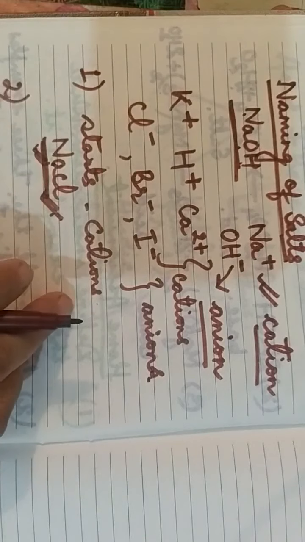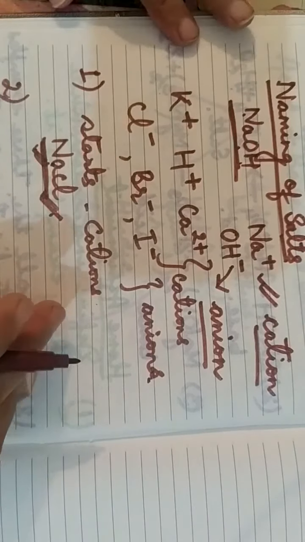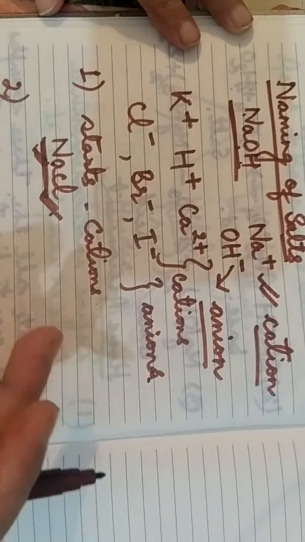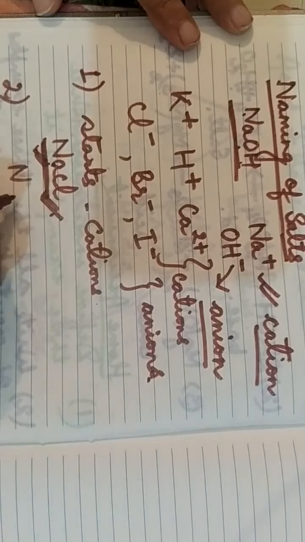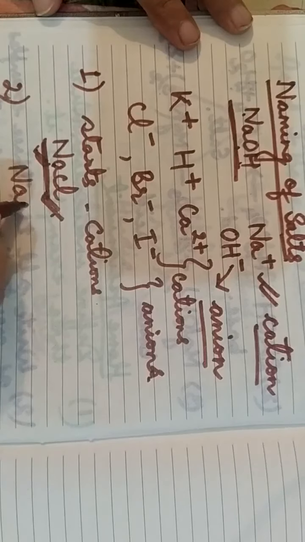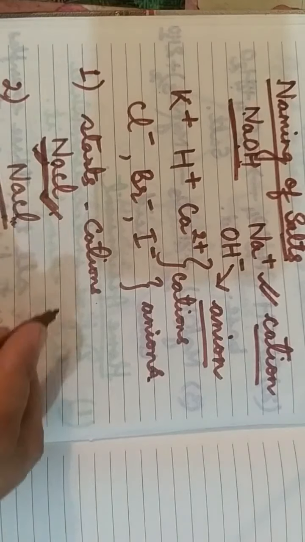In the second case, the salt is named by the name of the anion. Again we take the example of sodium chloride, which will be easy to understand. You can name this a chloride salt also. Chloride is the anion, so it can be named chloride salt.